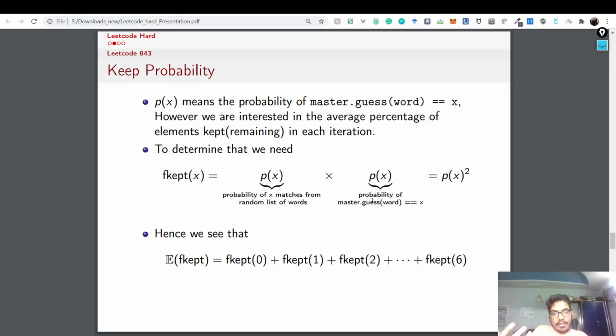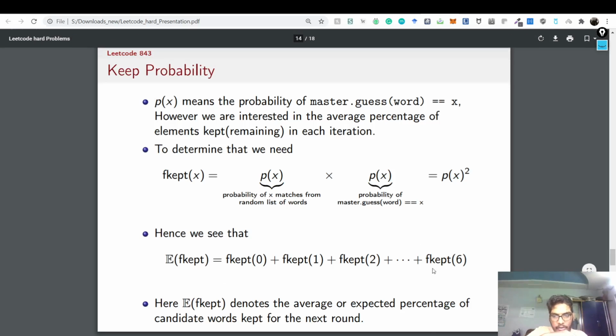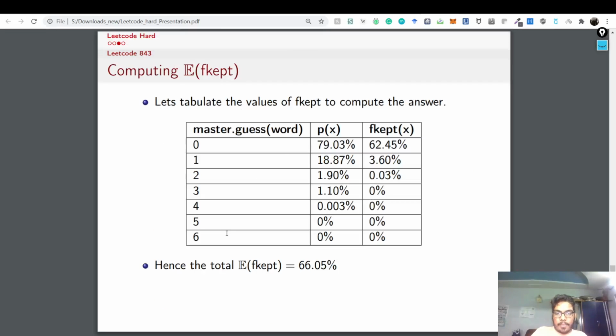So first, p of x is the probability of x matches from the entire random list of words, and then what is the probability that the master's guess is x, and that is p of x, right? This is e of x, the expected or average expected percentage of each candidate, right? Because we assume that sometimes it will be 0, sometimes it will be 1, 2, 3, 4. We need to understand the average scenario over all of them, because we are randomly picking them. We just take the average of all of them, and that is the average fraction which is kept after every round, right?